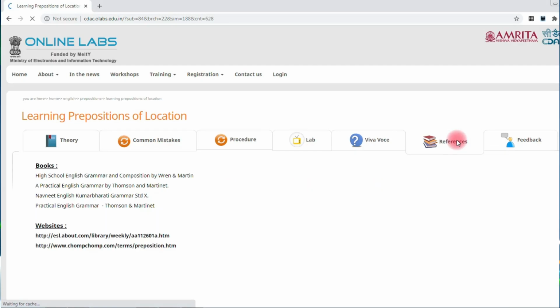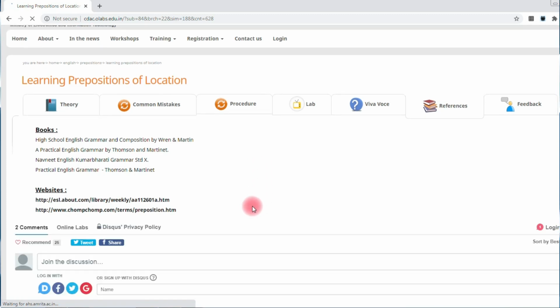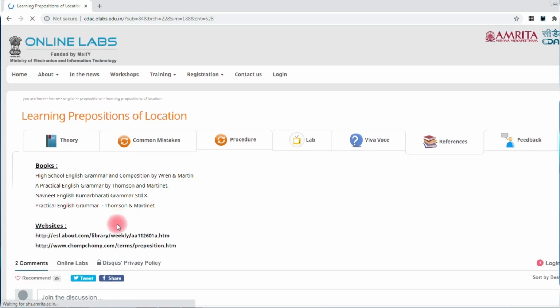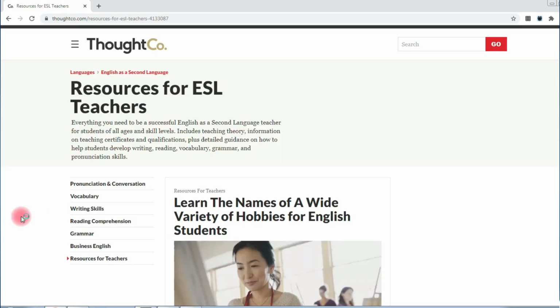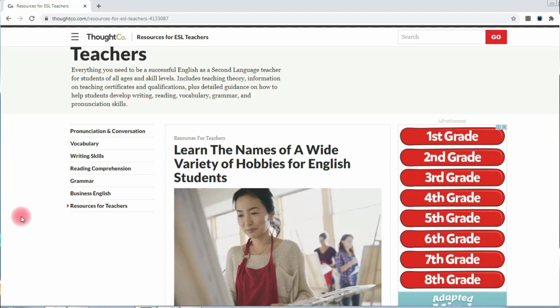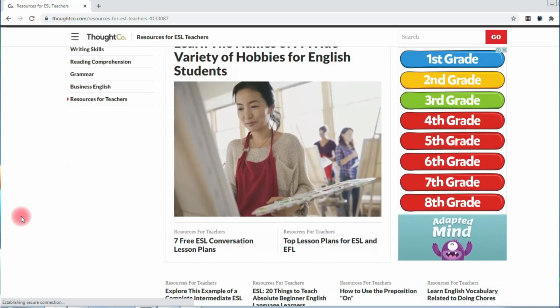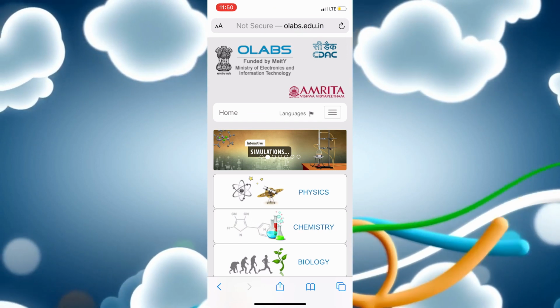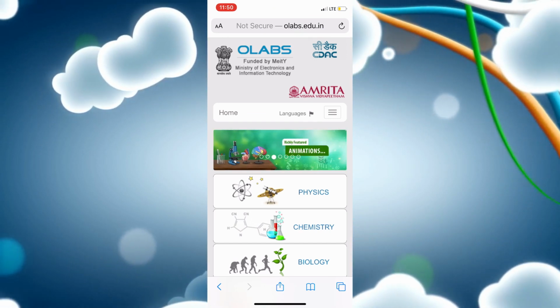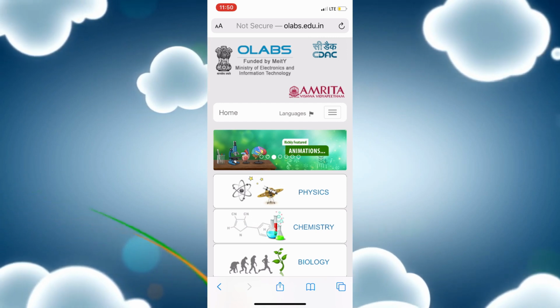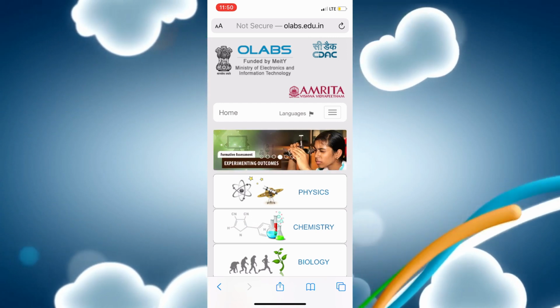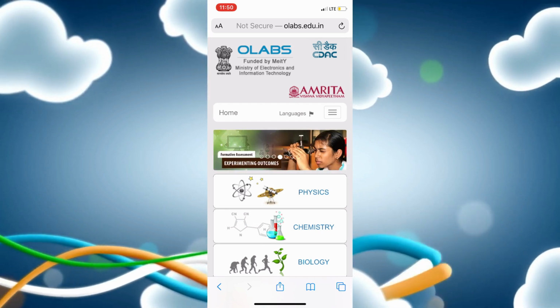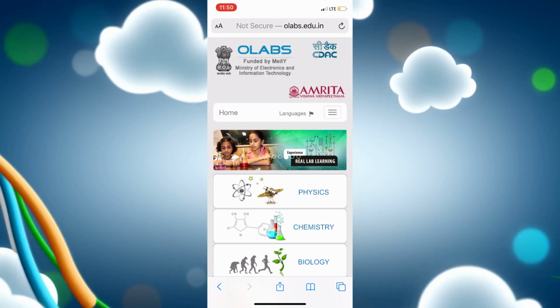References: if you want to go for a detailed study, you can see the books that they have given you over here as reference, or you can see the websites. You can click on the websites and be moved directly to that particular website. Now learners, I hope you have all understood how important this OLab is for teachers, for a particular learner, or we can take it just as a student.